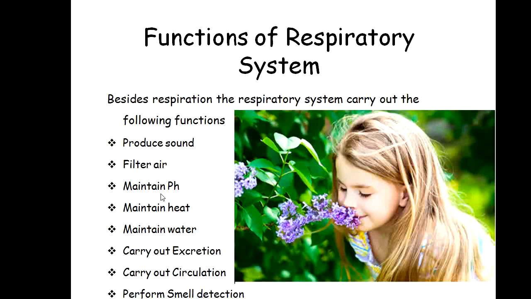The respiratory system exhales that carbon dioxide, and some of the carbon dioxide can also be excreted out of the body with the help of the kidney. So this exhalation of carbon dioxide also maintains the pH of the body. Besides carbon dioxide, there are so many other components which are also responsible for the maintenance of pH. But the prominent one is carbon dioxide. That's why I gave an example of carbon dioxide.